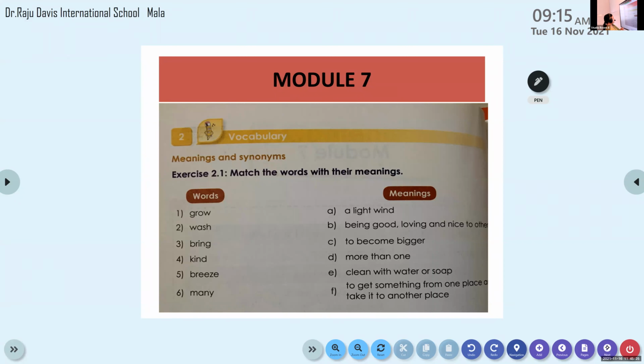As I have said just now, this exercise is about matching the words with their meanings. Did you notice 2 columns? One column has numbers from 1 to 6, whereas the other column has letters from A to F. Did you notice? Now I want page number 2.